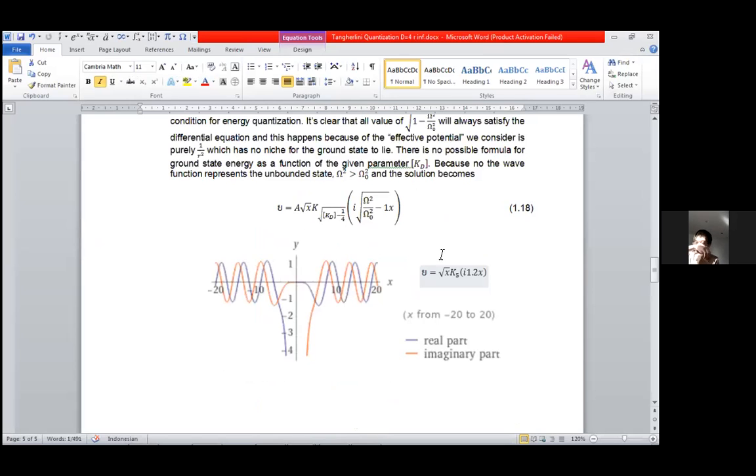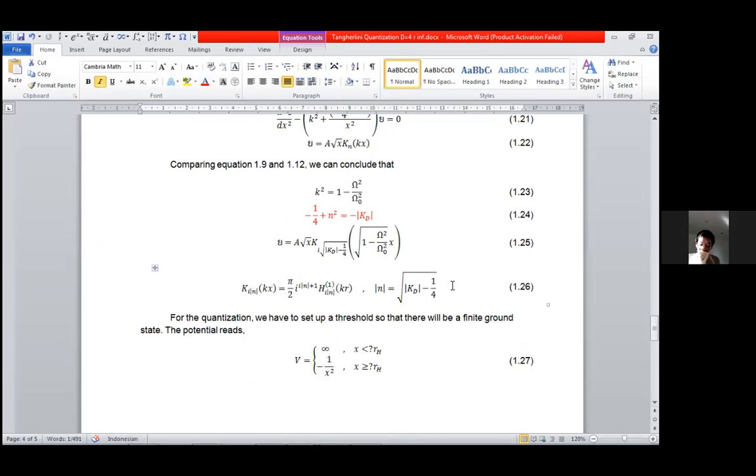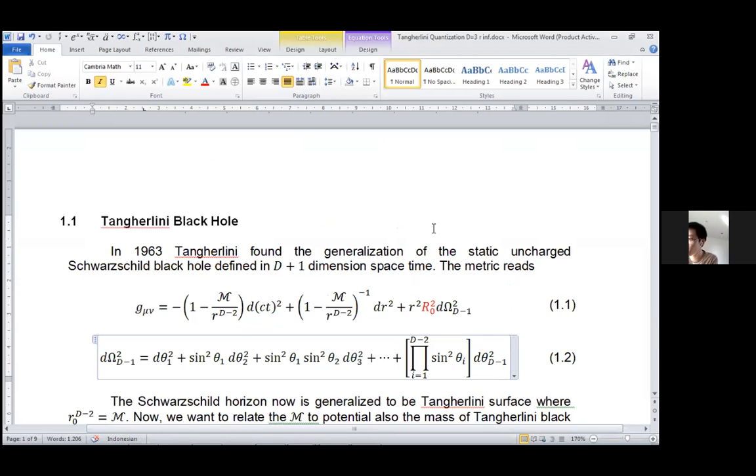And probably, do you have any request for the next calculation? Okay. Can you show me the Schwarzschild-Tangherlini metric? Sure. Let me move the screen. Could you see my screen, Pak Bobi? Okay, yeah, good.